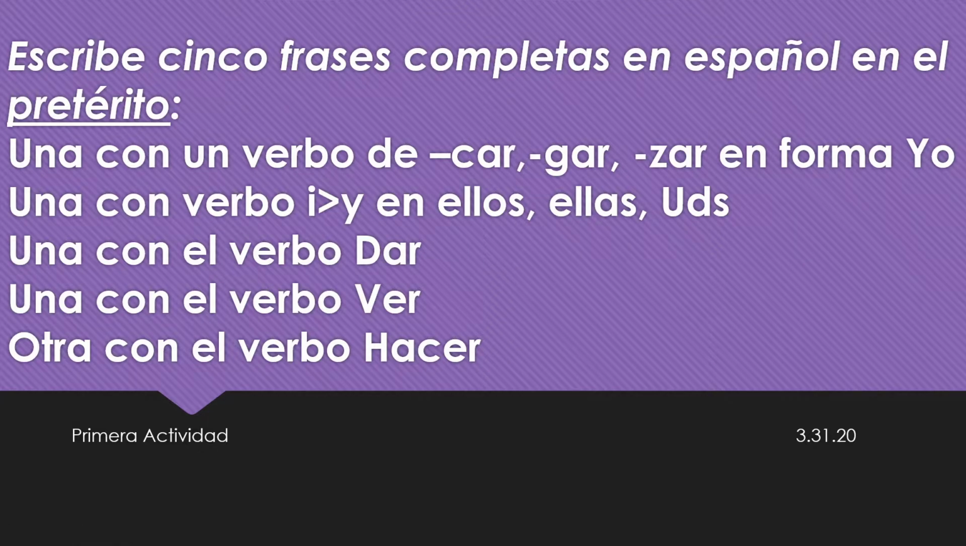5 frases completas en español, todos en el pretérito, all of them in the preterite. Make sure you're following the guidelines. I've got a guideline of verb for each sentence. Make sure you're doing that.